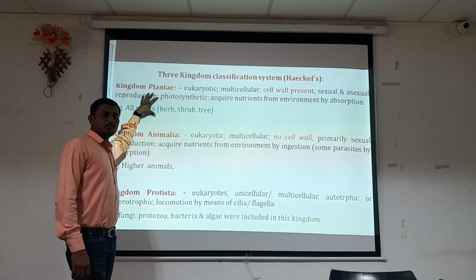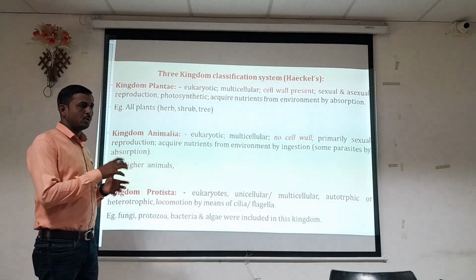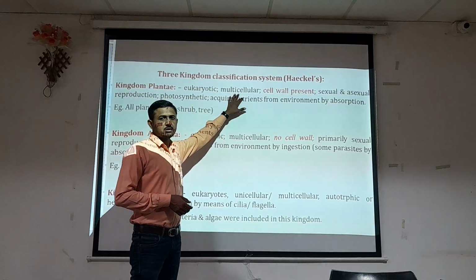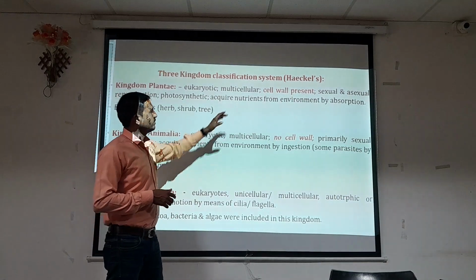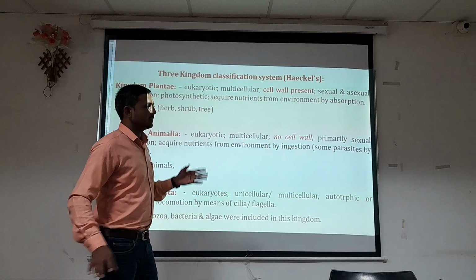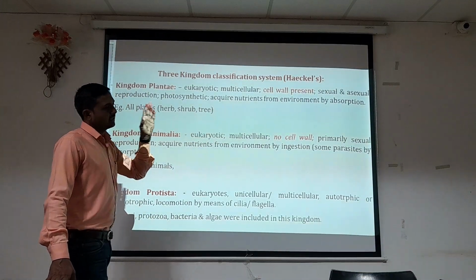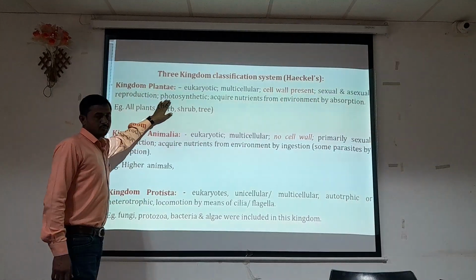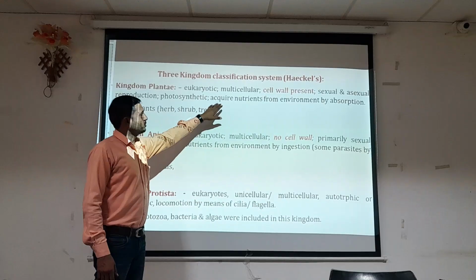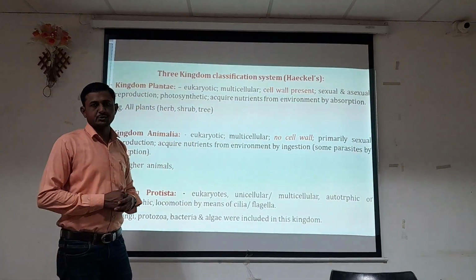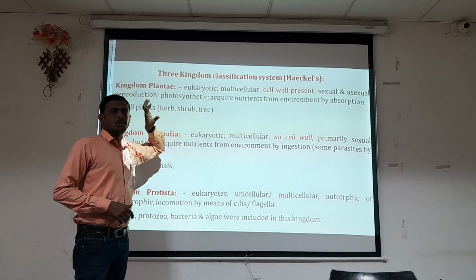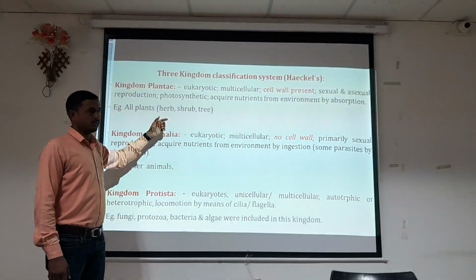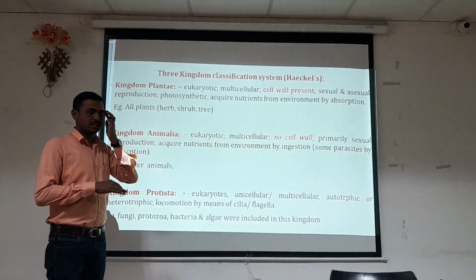The organisms included in the kingdom Plantae are eukaryotic, that means their cells are completely developed. They are multicellular, with more than one cell, and a cell wall is always present. They reproduce by sexual or asexual modes of reproduction. They carry out photosynthesis, and they acquire nutrients from the environment by means of absorption. These are the characteristics of plants categorized into kingdom Plantae. For example, all plants, whether herbs, shrubs or trees, are placed in kingdom Plantae.